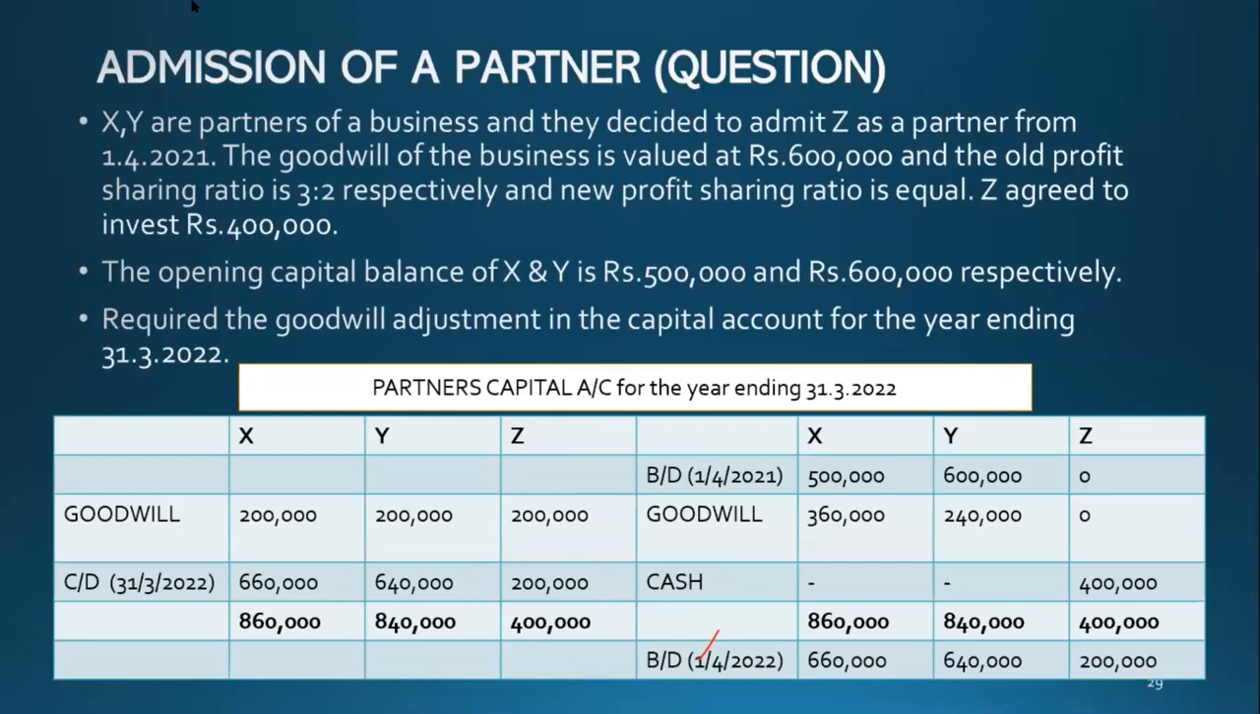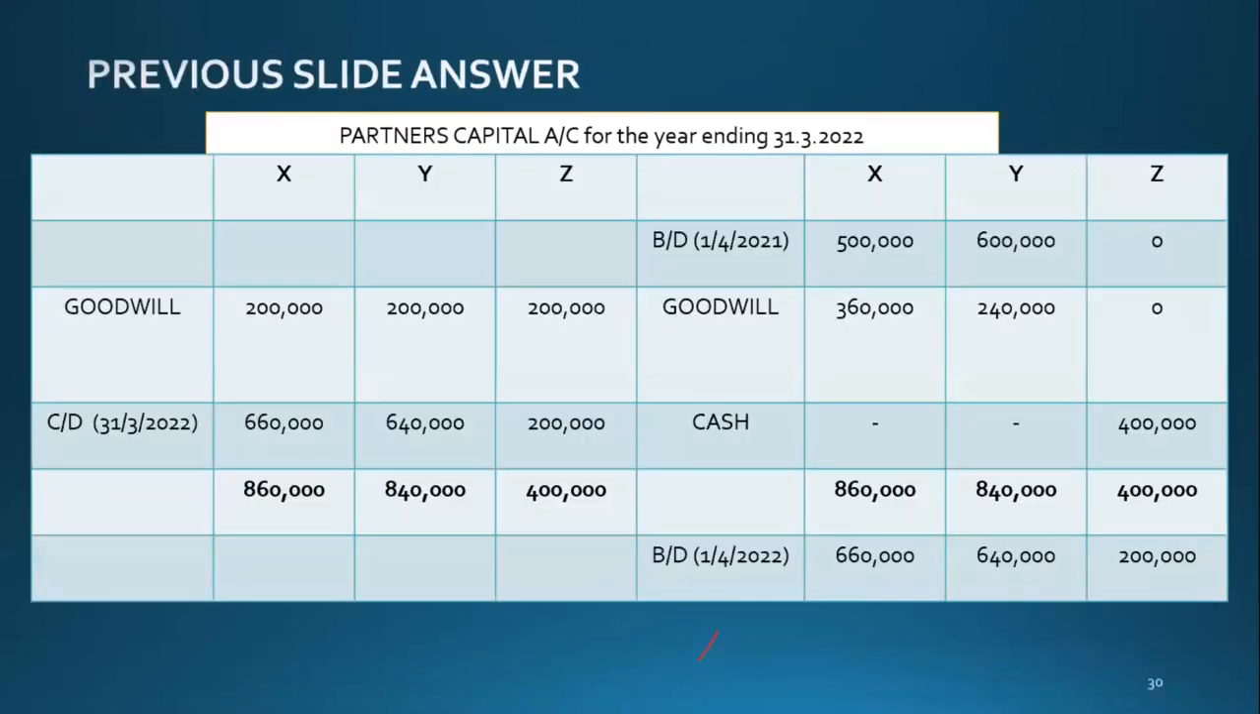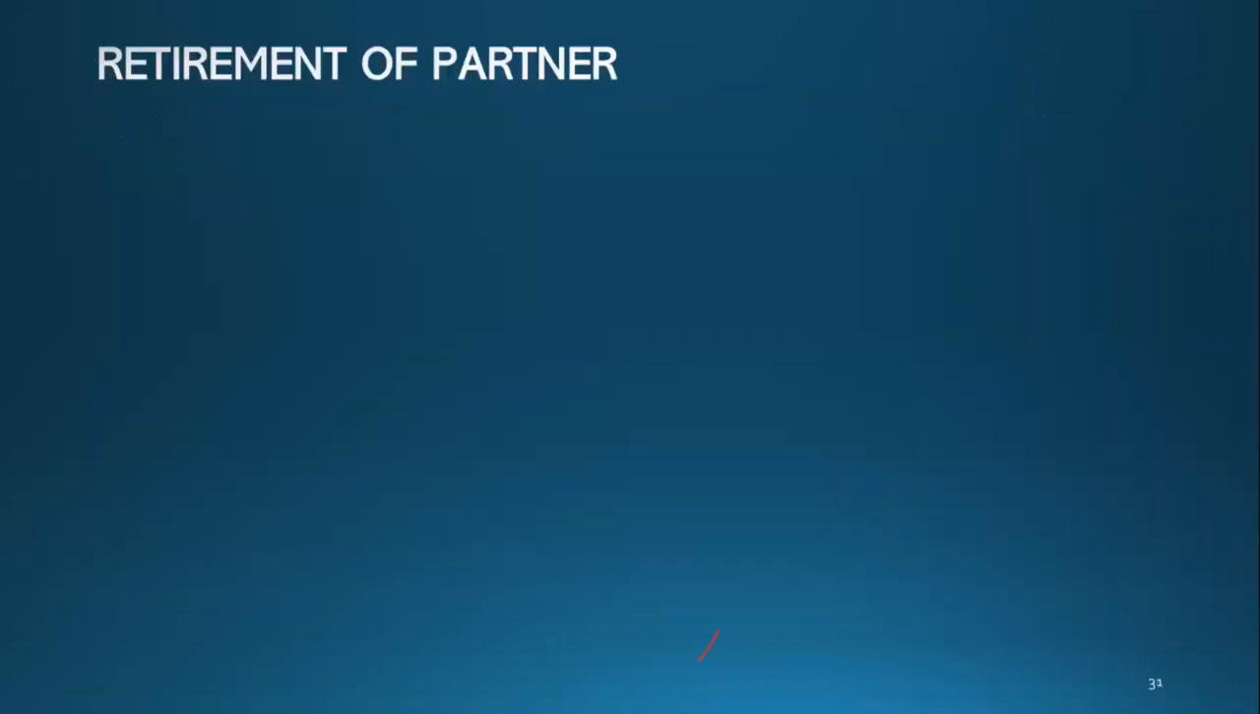The same method is applicable for retirement also, for goodwill appropriating. You do the same for retirements. Okay, so now let's move to retirement. Retirement of a partner.